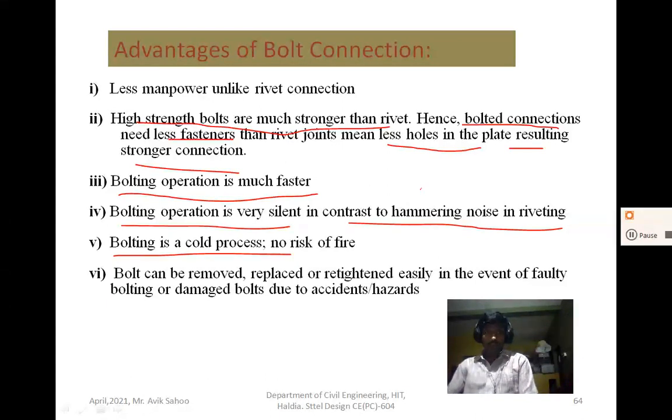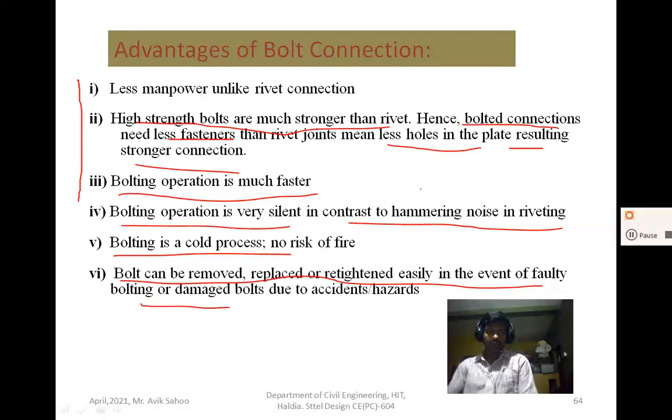Another main advantage is that a bolt can be removed, replaced or retightened easily in the event of faulty bolting or a bolt damaged due to accidental hazard. So if any bolt is damaged or found faulty, it can be removed, replaced or retightened easily.